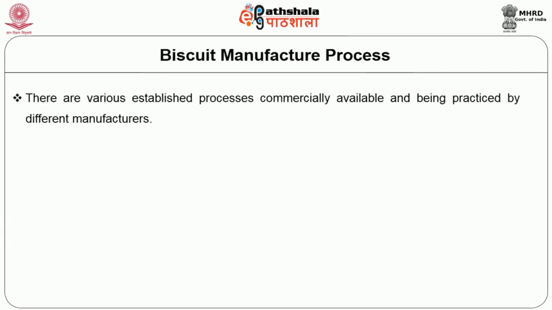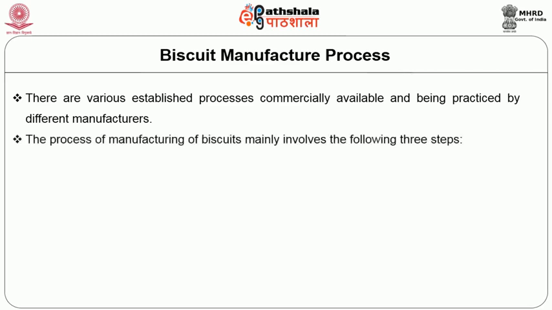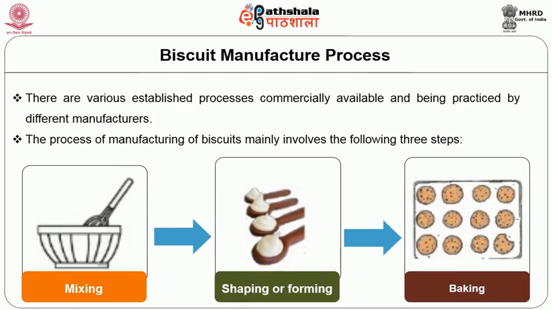There are various established processes commercially available and practiced by different manufacturers for biscuit preparation. The process of manufacturing of biscuits mainly involves the following three steps: mixing, shaping or forming, and baking. As the mixing and baking steps are common to the manufacture of all types of biscuits, the differences in the finished product arise due to the different shaping and forming methods.